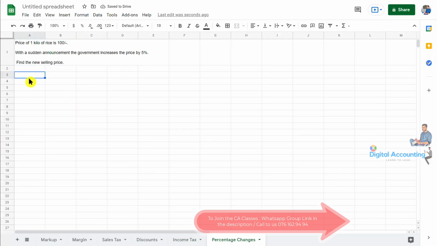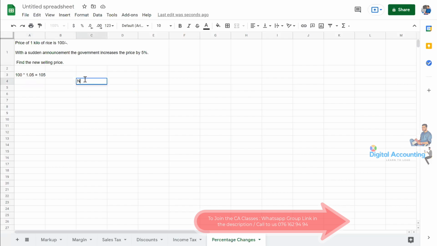If we want to get the new selling price, 100 is the original price. 5% increase means we need to multiply by 1.05. Then the answer is 105.